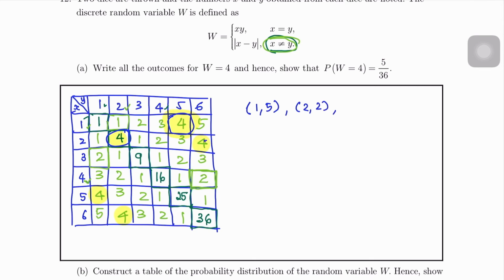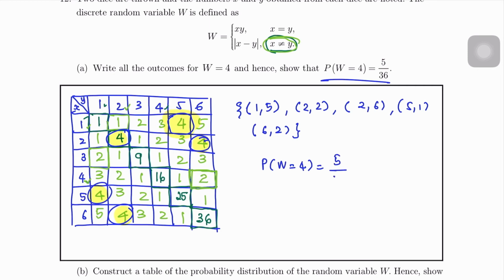To get this 4 is from X equals 2, Y equals 6. Next, 5, 1, this one, and the last one will be 6, 2. So we have 5 outcomes. So probability W equals 4 is 5 over 36, shown.